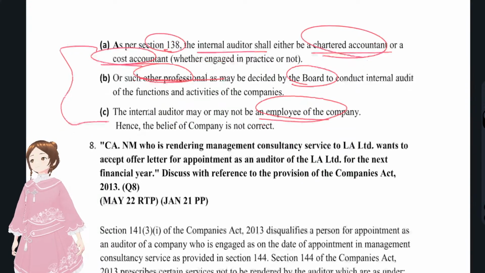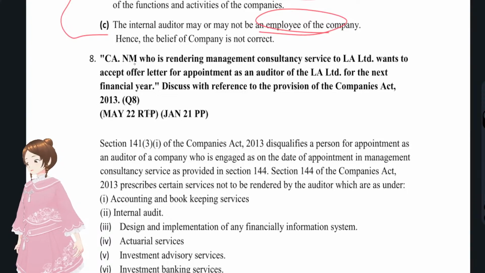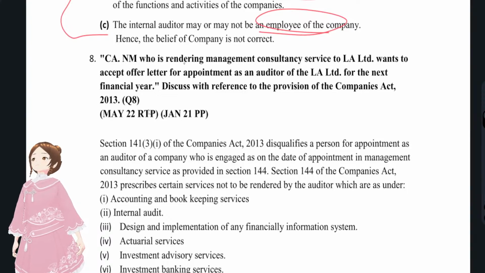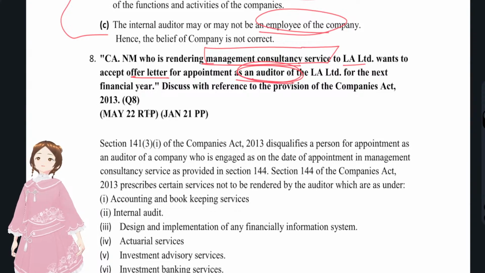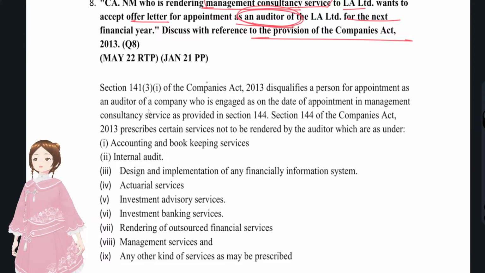Anybody could be. Okay, now we'll see question number 8, that is, CA NM, who is rendering management consultancy services to L Limited, wants to accept an offer letter for appointment as an auditor. You see, somebody who is giving management consultancy services, could he be an auditor? No. Which section says that? Section 144. For the next financial year, discuss with regards to the provisions. As per section 144, he cannot be appointed as an auditor.